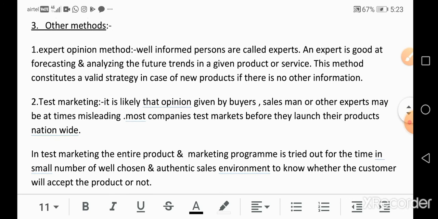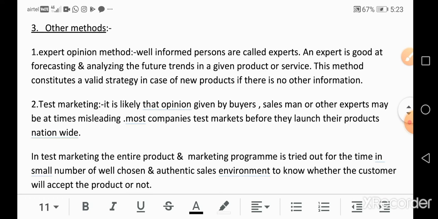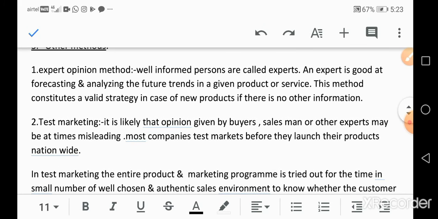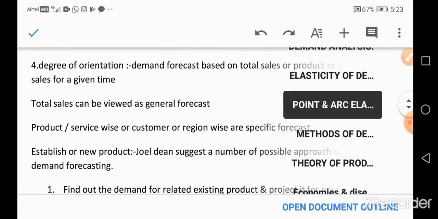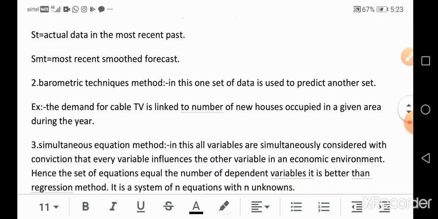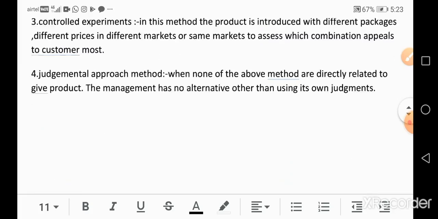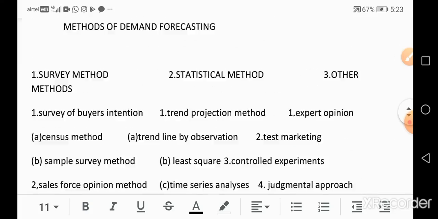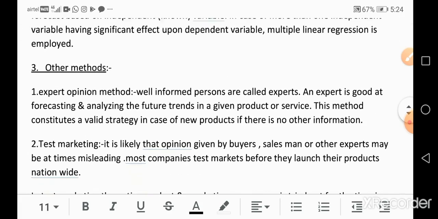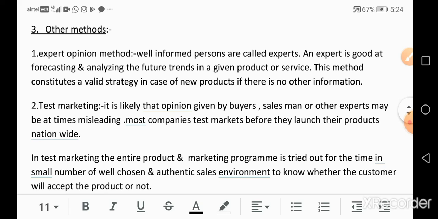So we take the opinion of an expert in some situations, like if there is no past data available in the company, if there is no past data available in the company files or there is no data in the company. In these situations we depend upon the expert opinion method.